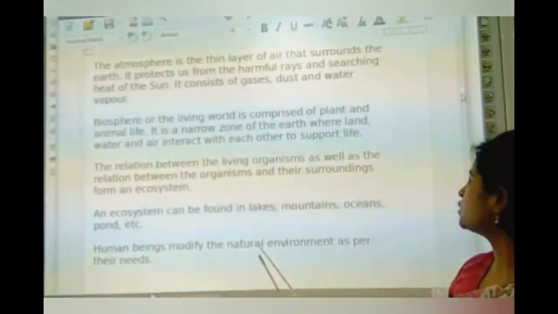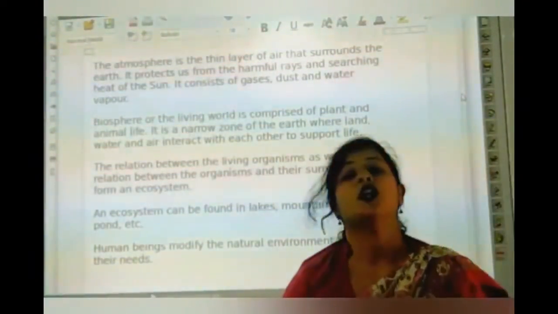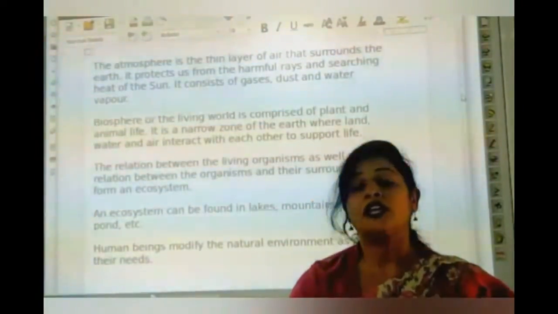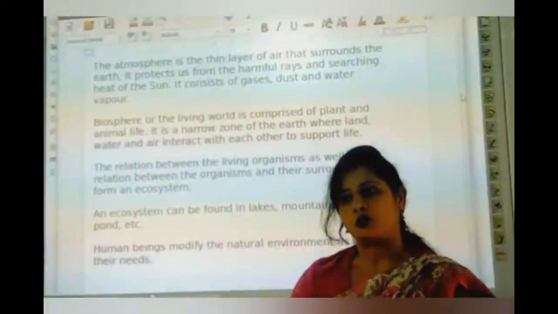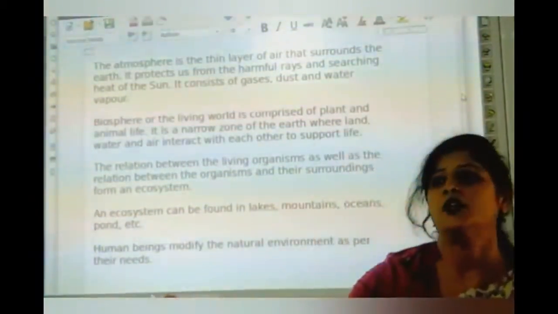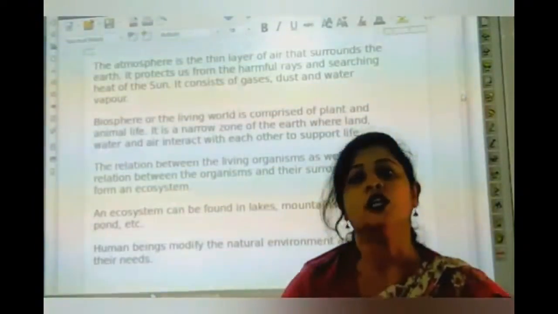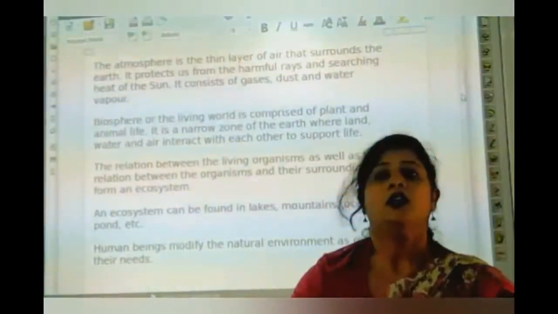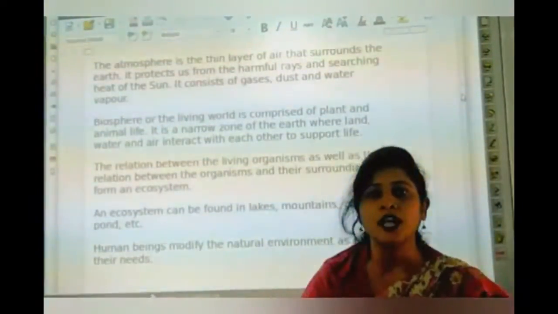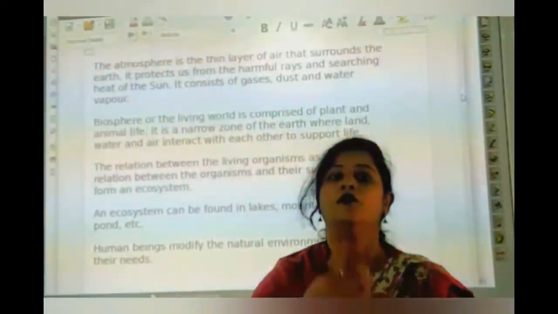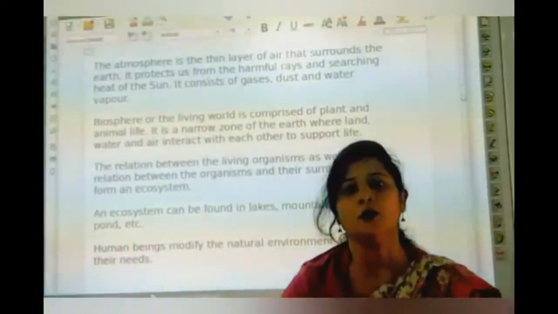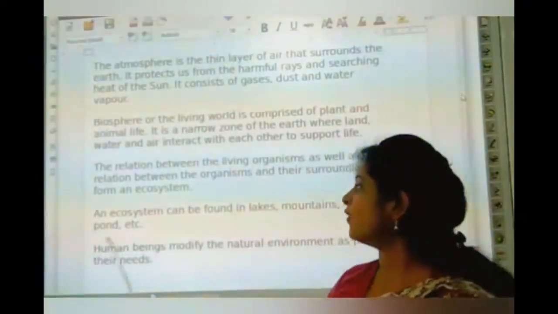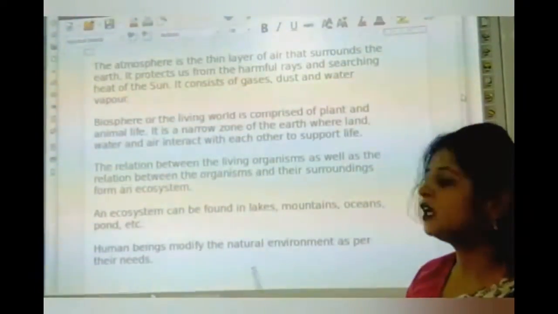Human beings modify the natural environment as per their needs. Human means we. We modify the environment to make it useful to us. How do we modify? We modify the environment when we want food. What do we do? We grow seeds, we grow crops, and we get food from that. That is the modifying of the environment by the needs of human beings.